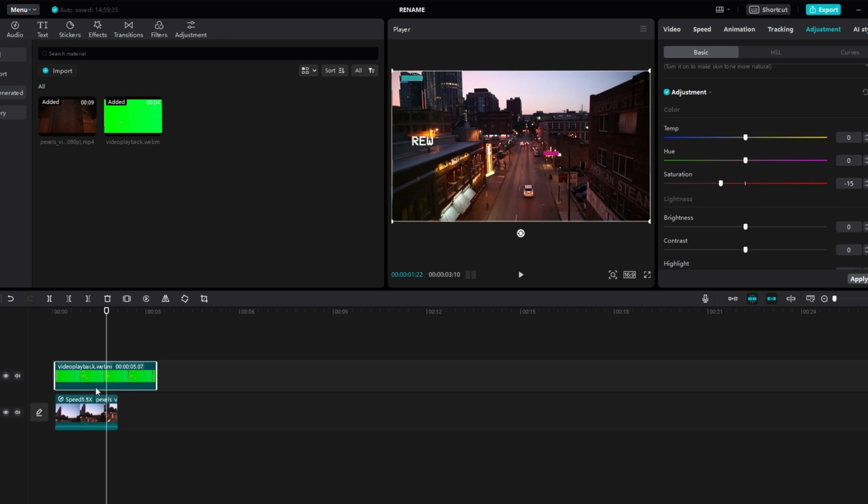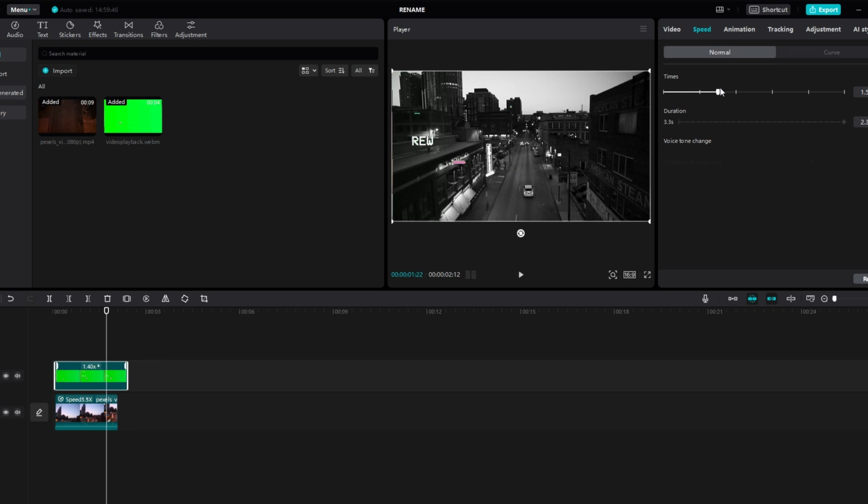Adjust length of the overlay clip to match original footage. You can either slow down the original footage or trim the overlay to match desired length.